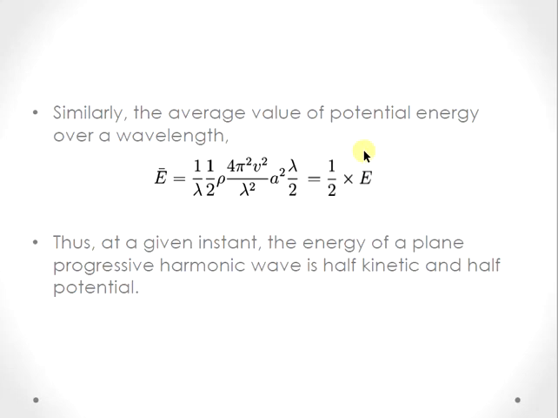So we can see that at a given instant, the energy of a plane progressive harmonic wave will be half kinetic and half potential. So the average values of potential energy and average values of kinetic energy are equal. So at any given instance, the energy of a plane progressive wave will be half kinetic and half potential value. So let us conclude this section here. Thank you.